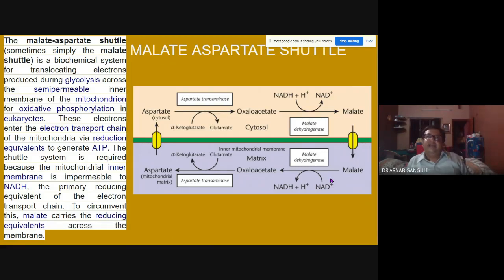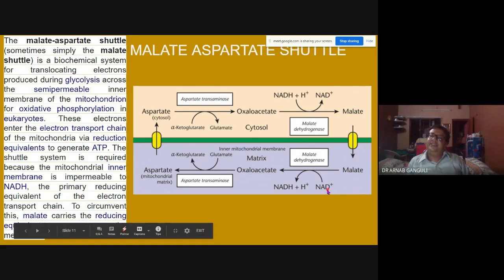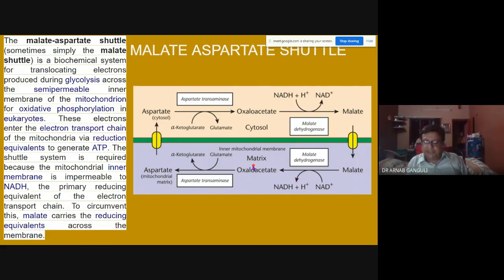It's like I am dying and transferring my property to my son, and my son will continue the good work, imagining that my son is 100% like me and does things like me. It transfers the baton, but basically this NAD remains here, and this NAD remains inside. It just gets converted to the more energized form. Basically, my son is receiving my money. That's all. So this is the malate aspartate shuttle.